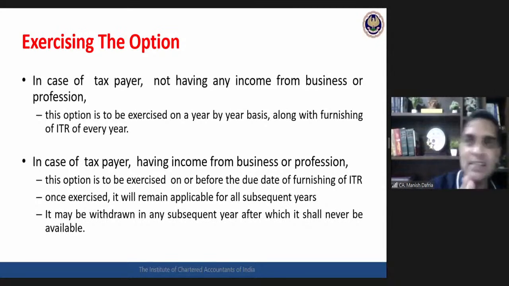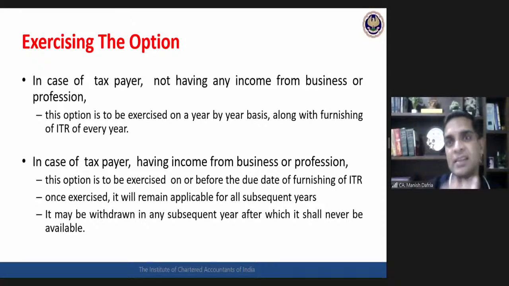If last year I have purchased certain assets and used them for less than 180 days, then last year that additional depreciation was allowed only 10%. The balance 10% I can claim this year. Now this year I'm going for this option, so I cannot claim the remaining portion of 10% additional depreciation.